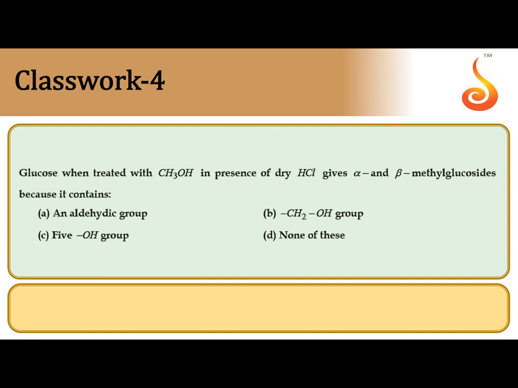Glucose, when treated with methyl alcohol in the presence of dry HCl, gives alpha and beta methyl glucosides.